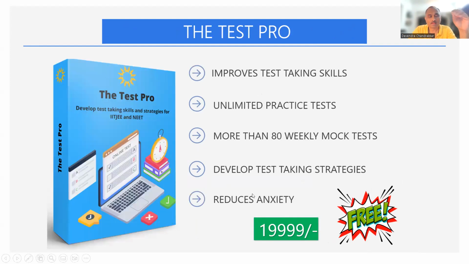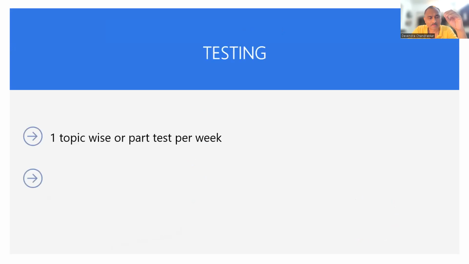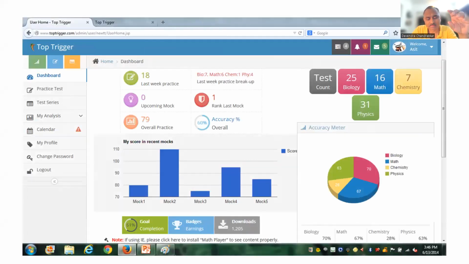Okay. Now this is Test Pro. It improves test taking skills, with unlimited practice tests. You can make as many practice tests as you want, developing test taking strategies. It reduces anxiety. The value for it is 19,999. It comes to you for free. Right. This is how the testing portal looks like. It's tutop.in. Right. This is the student's dashboard. You can see on the left hand side of the menu, there is practice test, test series, my analysis, right?